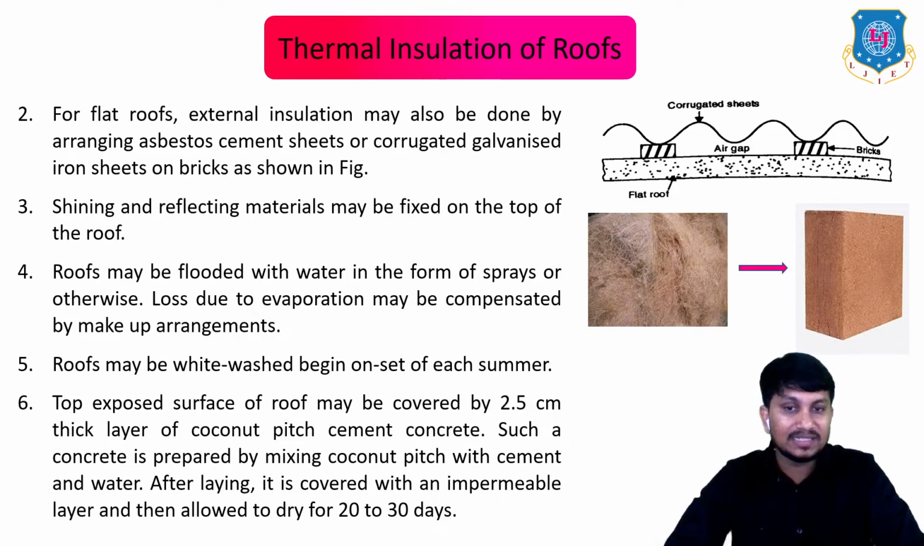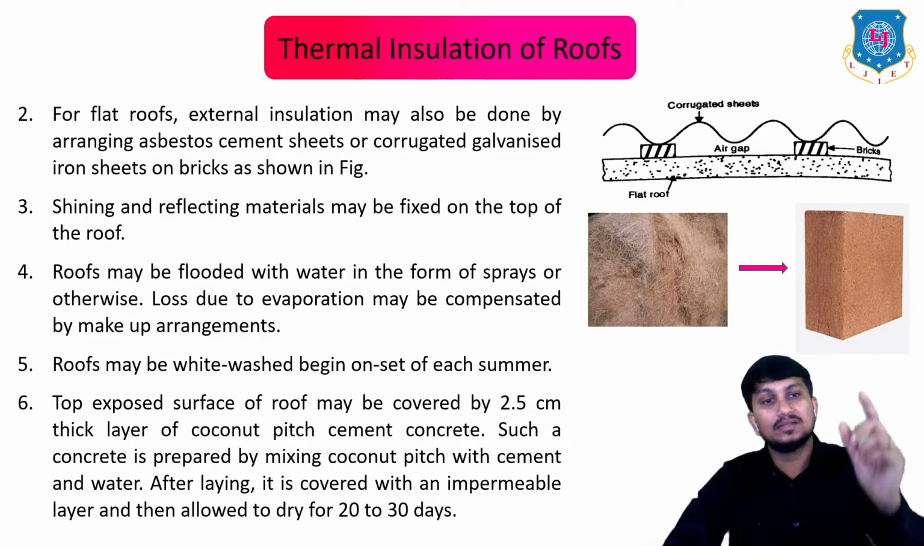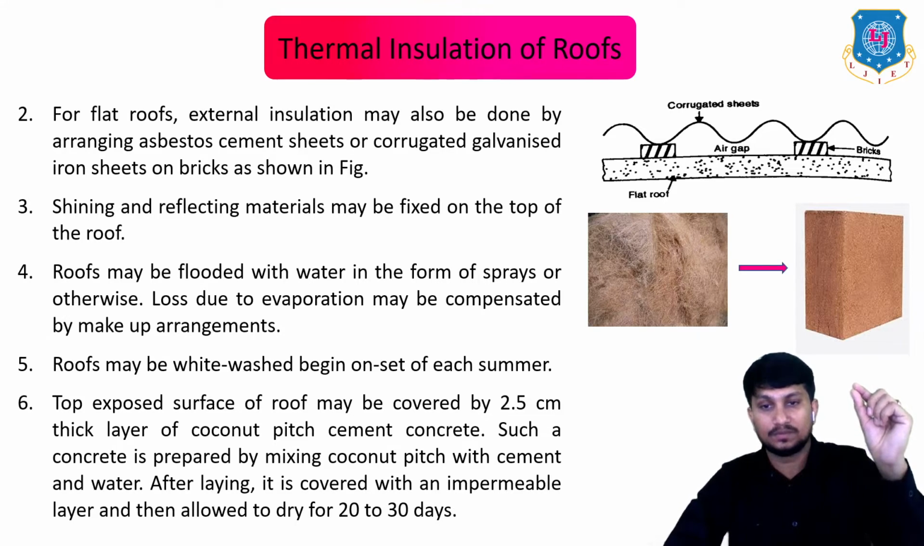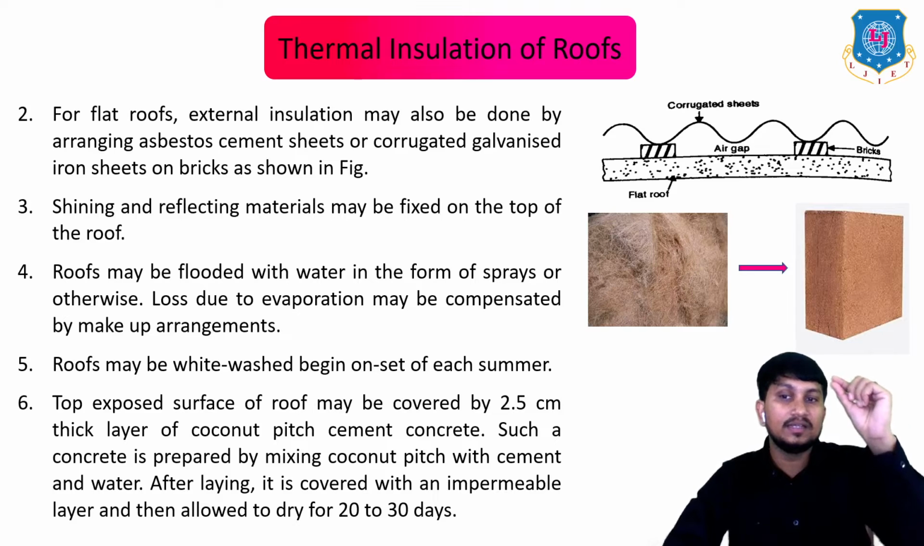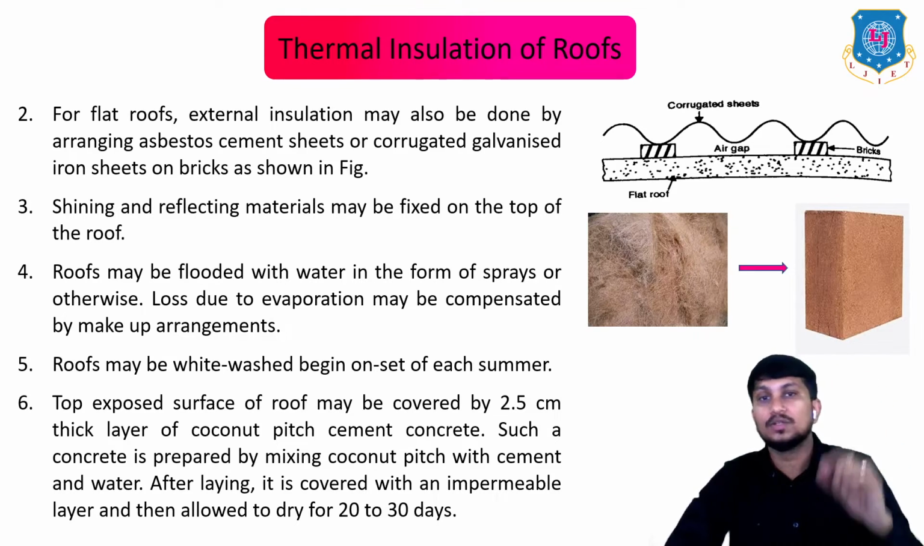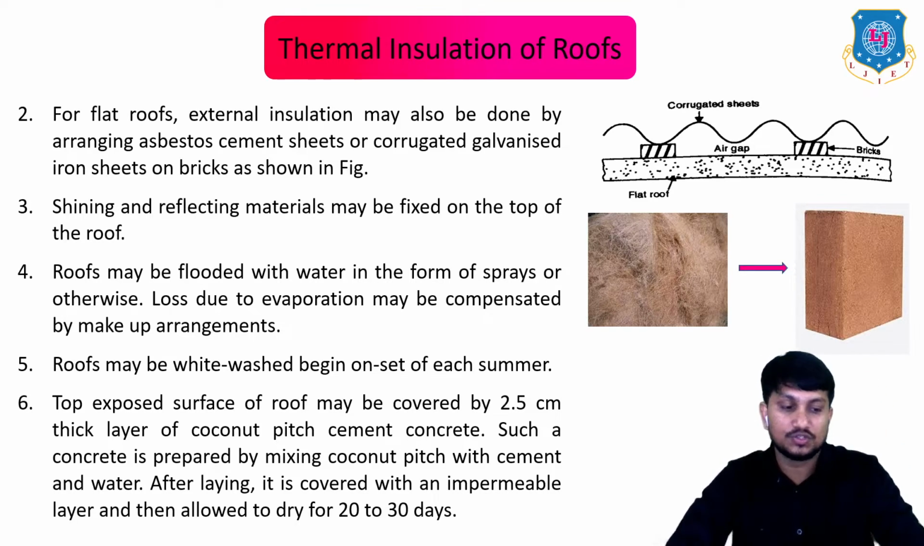After laying, it is covered with an impermeable layer and then allowed to dry for 20 to 30 days. Okay, so if you provide this coconut pith layer having thickness 2.5 centimeter, okay, on the top of the exposed surface of the roof, you can easily get thermal insulation. So that's all about the various methods for thermal insulation of roofs.